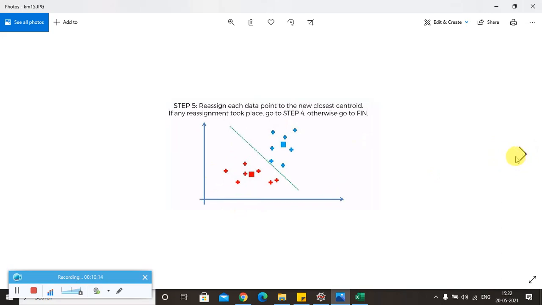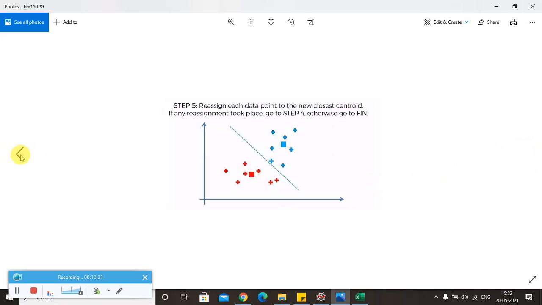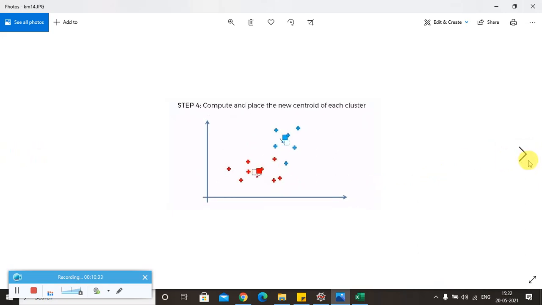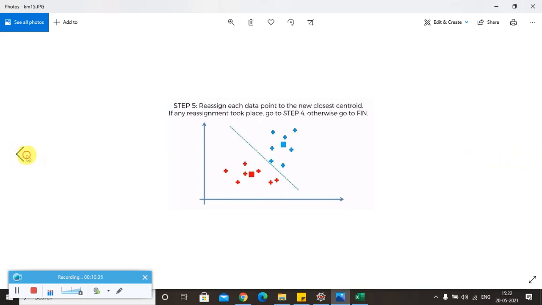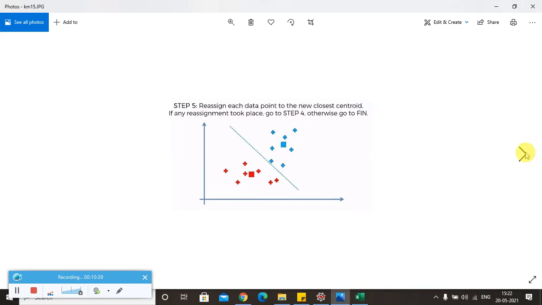We got a reassignment here, and we have to check if any new reassignment has taken place. If there is any, we have to go to step 4. So again we went to step 4. Why? Because we saw that a few data points had been reassigned. Which is the point reassigned here? This data point, you can see it now, has been reassigned. So again we have to go to step 4 and recompute the centroid.